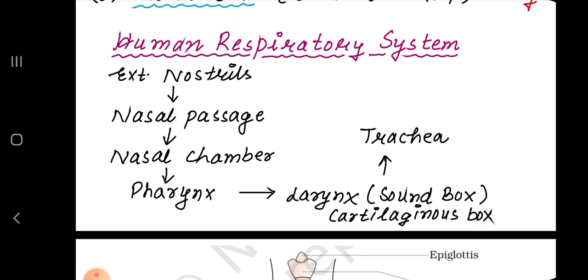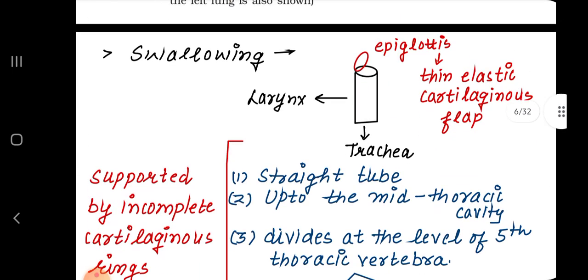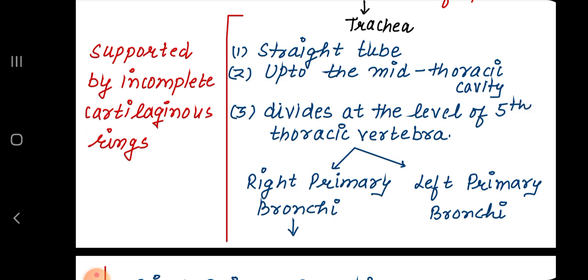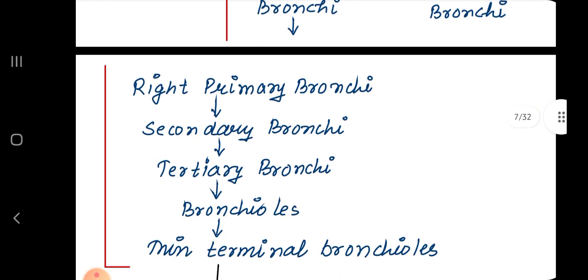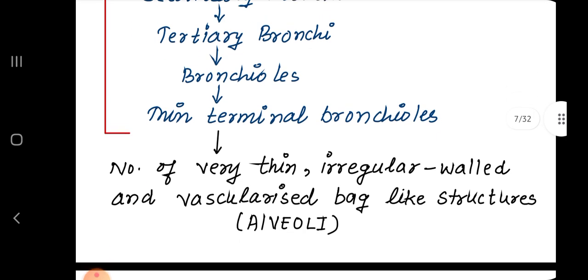Human respiratory system: external nostrils to nasal passage, then nasal chamber, pharynx, larynx, then trachea. Then a straight tube up to the mid thoracic cavity, which divides at the level of the fifth thoracic vertebra into right primary bronchus and left primary bronchus. They are supported by cartilaginous rings. Then the primary bronchi give secondary bronchi, then tertiary bronchi, then bronchioles, and then the thin terminal bronchioles.